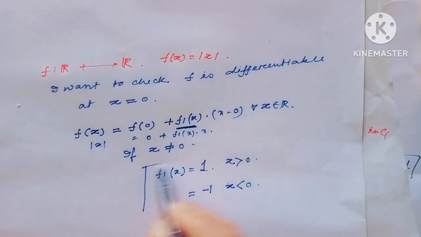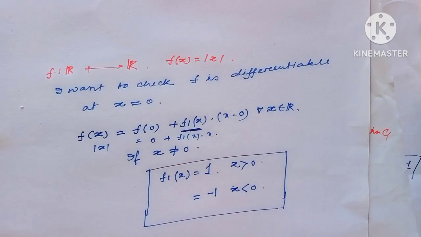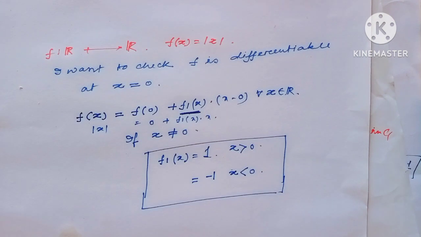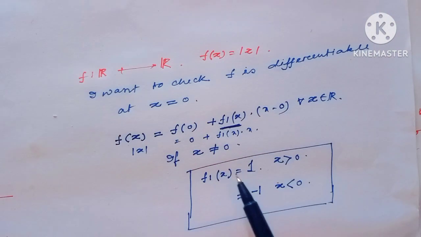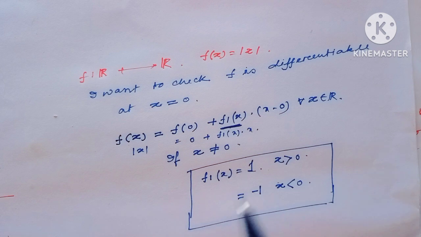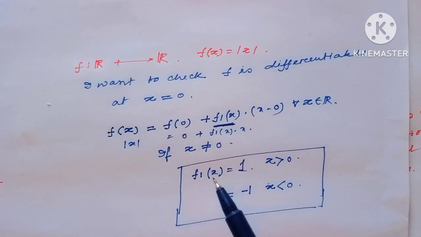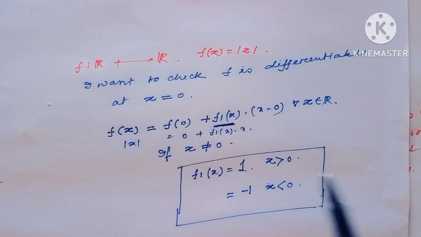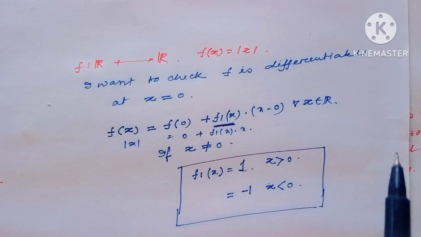And notice this type of function f1 is not continuous at the point x equal to 0. Here I have got f1, but this f1 is not continuous at the point x equal to 0. So f of x equal to mod x is not differentiable at the point x equal to 0. And this is the actual main way to find whether a function is differentiable or not.